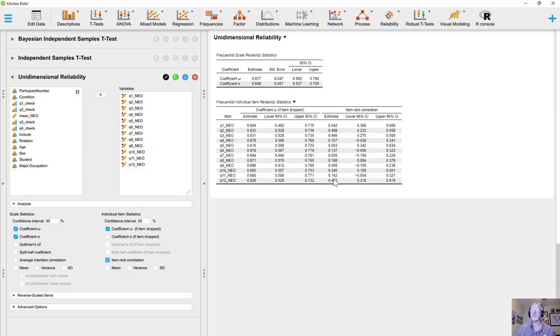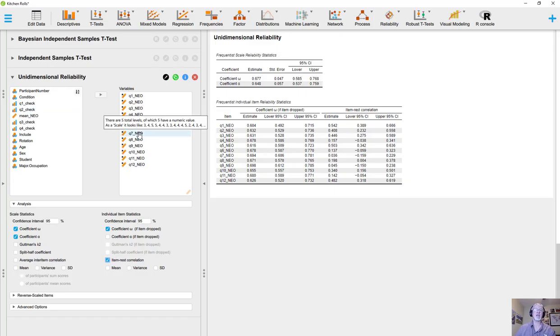rest of the scale. When they don't correlate with the rest of the scale, when we look over here at coefficient omega if item is dropped, we notice that the coefficient omega is predicted to go up. So if you drop item 11, it should go up from its 0.677 to 0.680. Item 9 from 0.677 to 0.698. Item 7 from 0.677 to 0.694. And so here it's really easy.